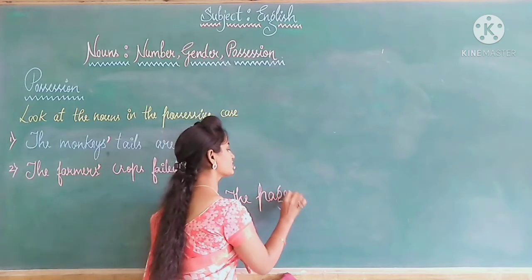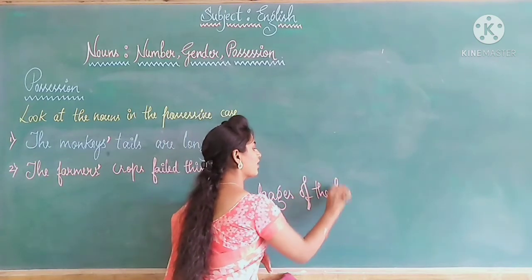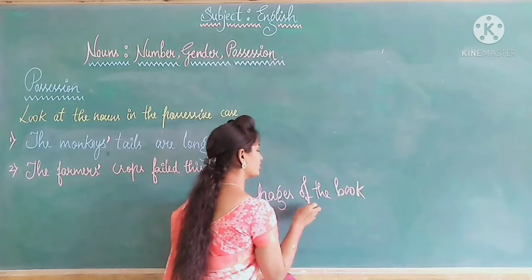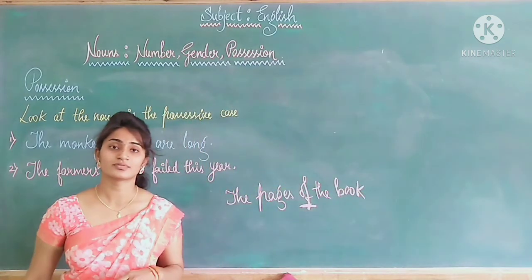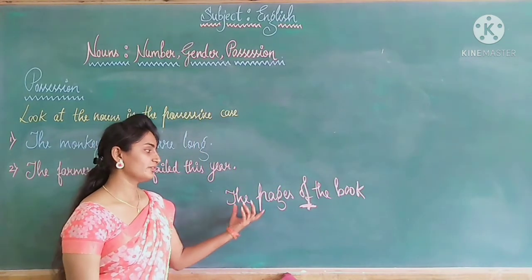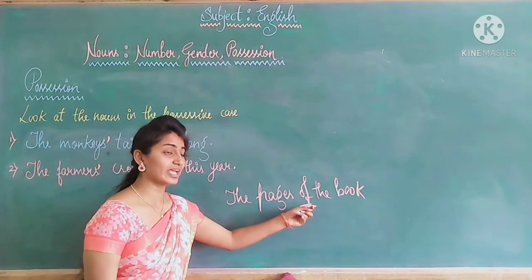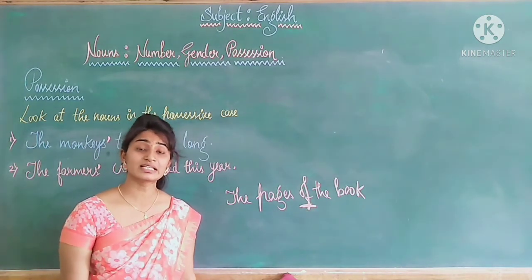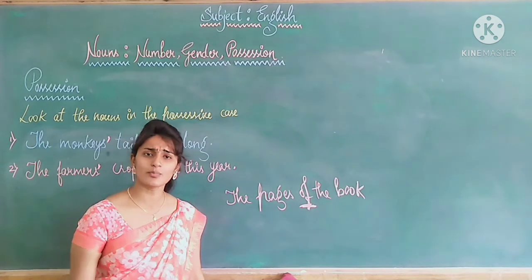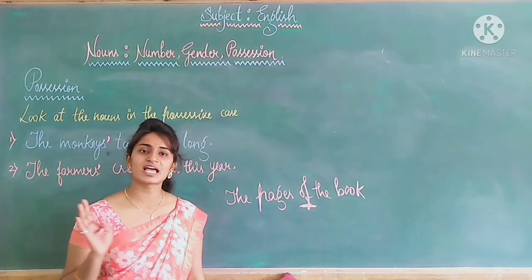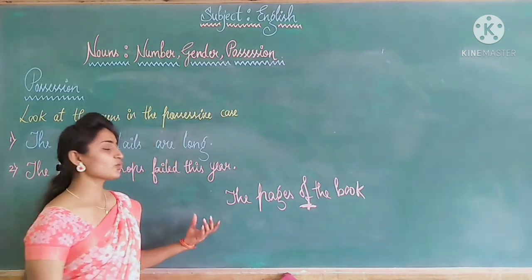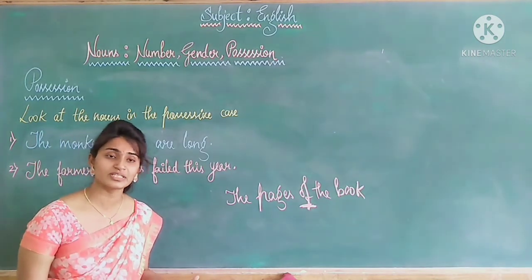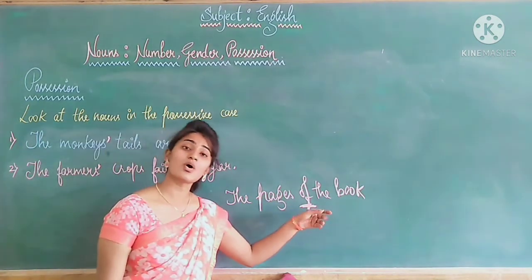We use the preposition of with non-living objects, the things which do not have life. In such cases, we will not use the apostrophe. We will use the preposition of.